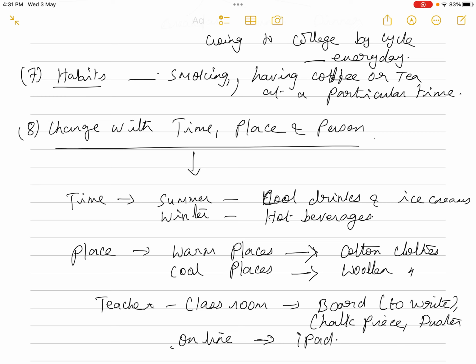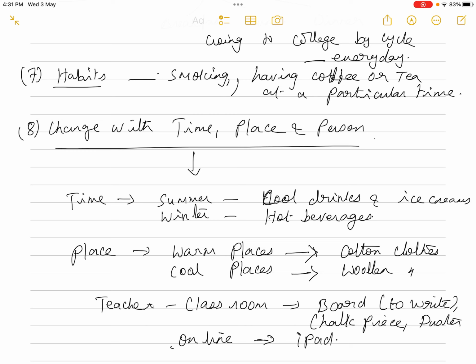Okay, and some of the wants change with time, place and person. One of the peculiar natures of human wants is that they are not static. They are dynamic. Means what? They keep on changing from place to place, from time to time, from person to person. And for the same person it might change from time to time, or from place to place. So in general, by nature, wants are dynamic.